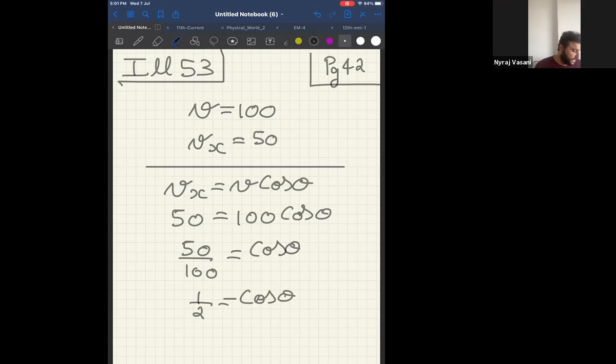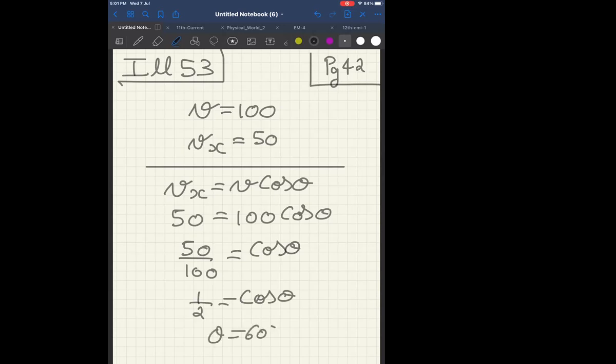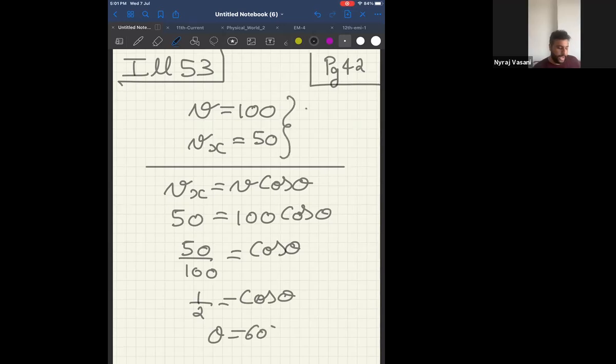So cos of which angle is half? Can I say theta equal to 60 degree? Therefore, from these two data that they had given, I on my own found out that theta is equal to 60 degree, correct? Now continue the question. Find the other component of velocity. Please look at the screen.